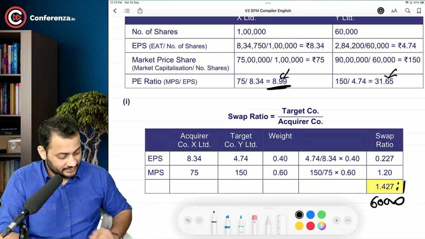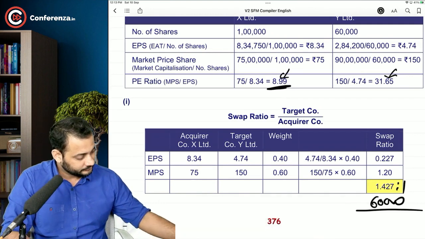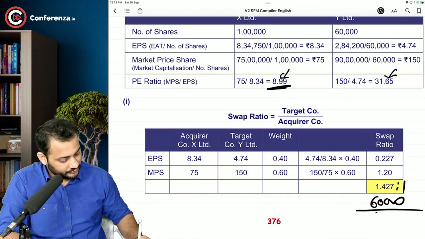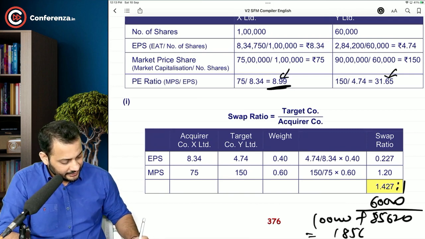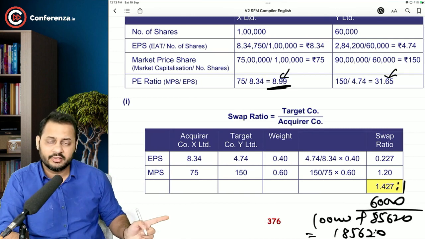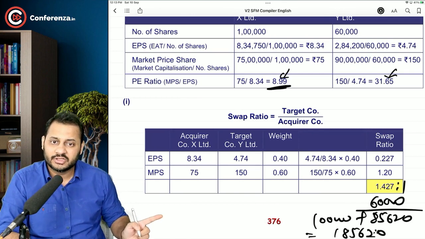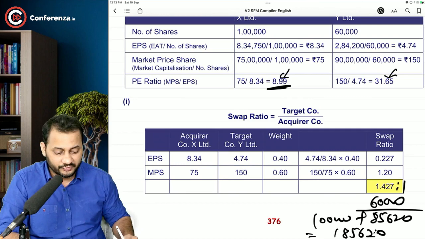They have in total 60,000 shares. So how many shares you are going to issue? 85,620. You already have 1 lakh shares. So the total will be 1,85,620. Am I right? 1,85,620 will be the total number of shares.